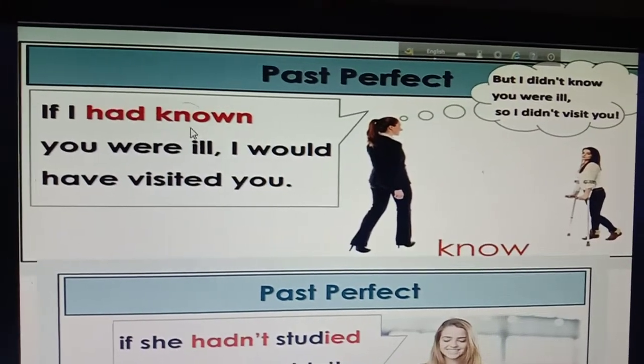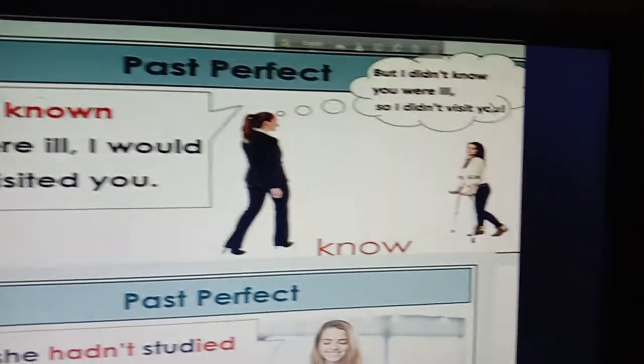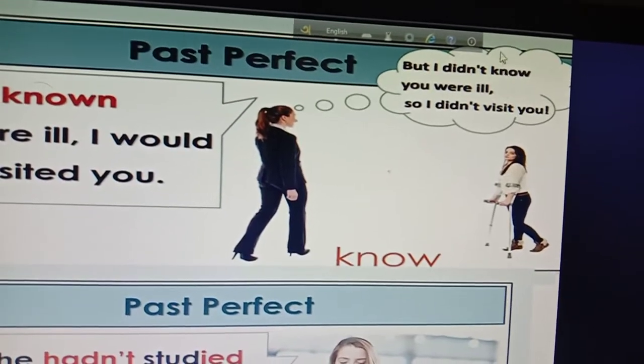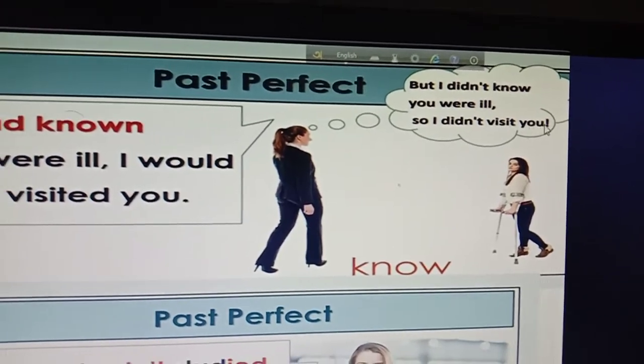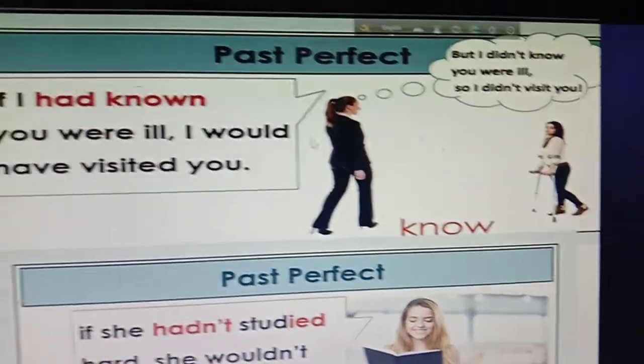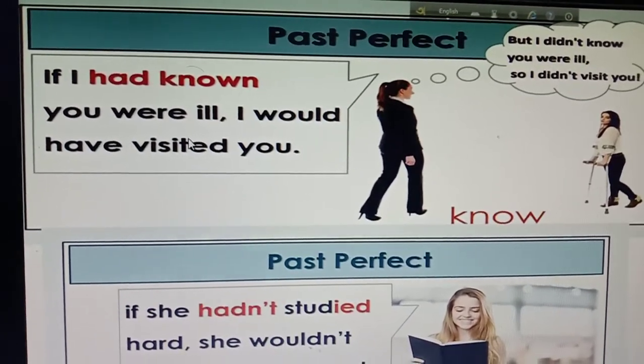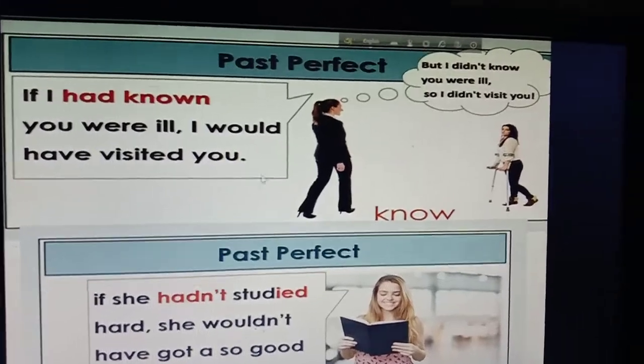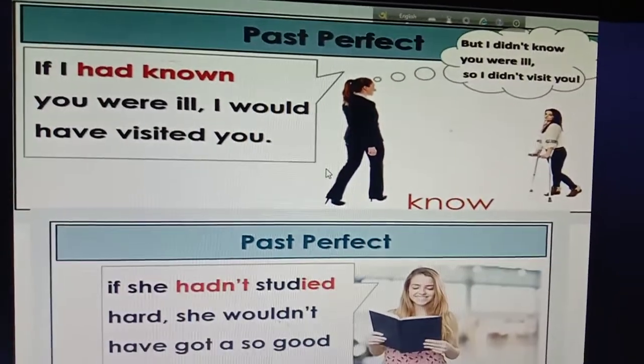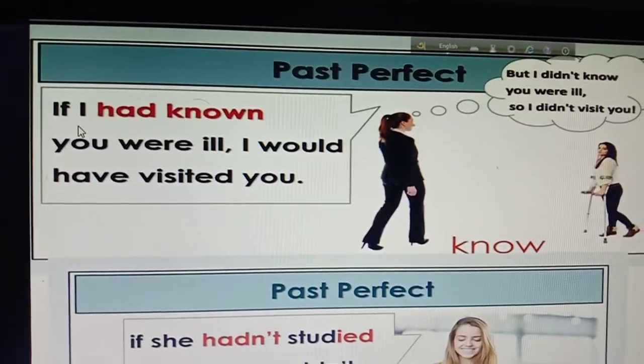So this is an imagined condition because I didn't know you were ill, so I didn't visit you. Okay, so this is an imagined condition. Actually, if I had known you were ill, I would have visited you. So this is an imagination. So if you imagine something, you have to use the past perfect tense.